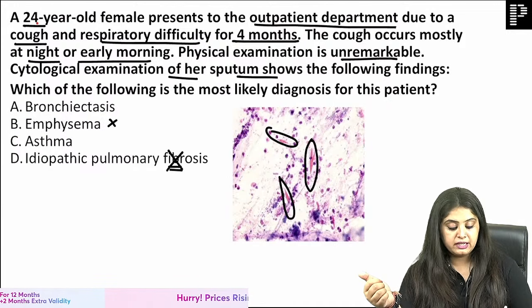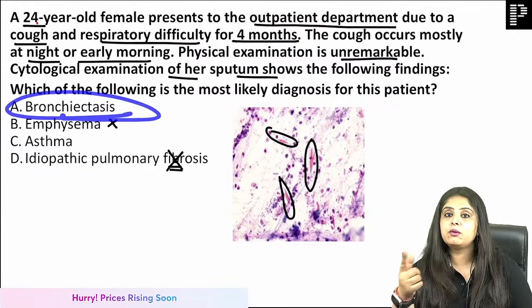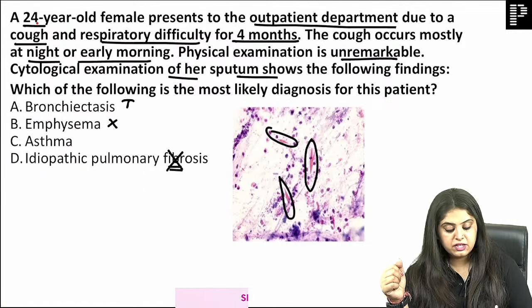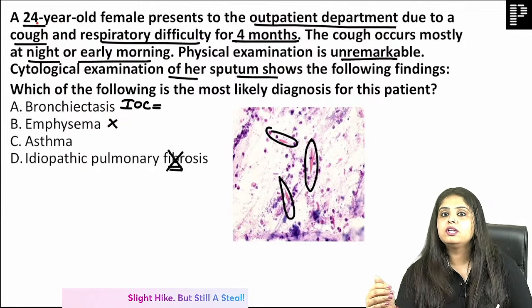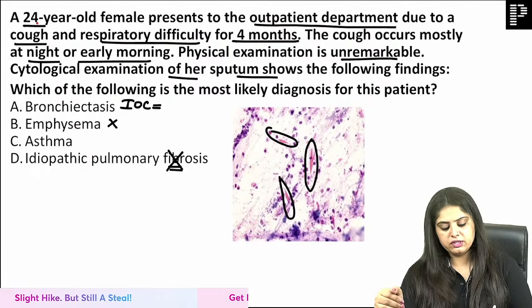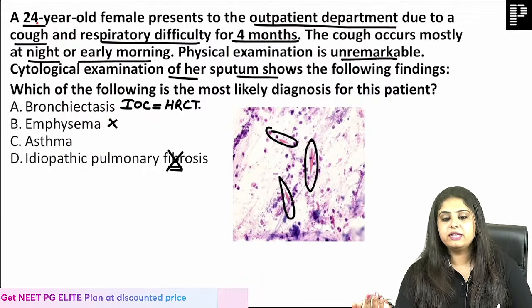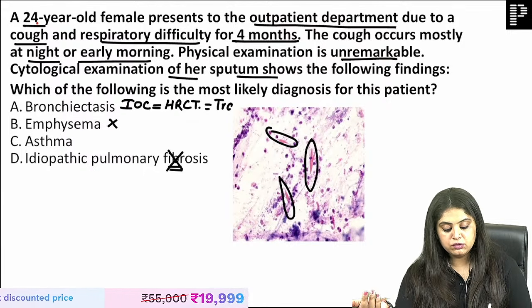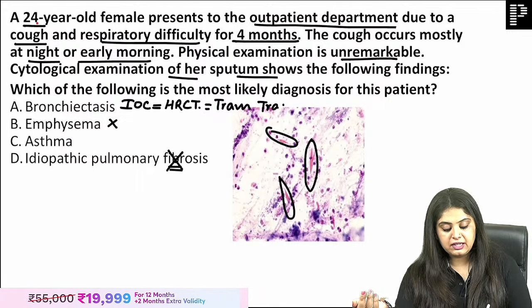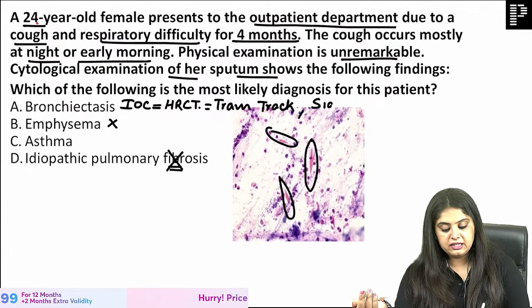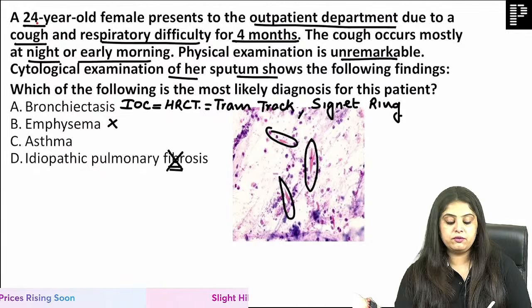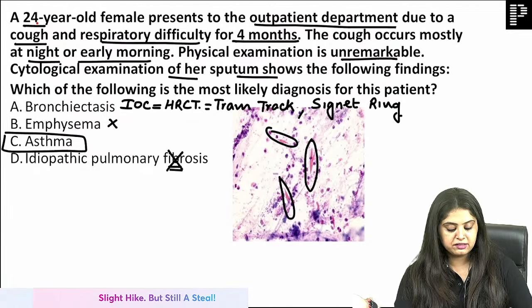Talking about bronchiectasis, yes, sputum can be there, but I want to ask you, is the investigation of choice for bronchiectasis a sputum examination, or is the investigation of choice going to be the HRCT? Ma'am, we know that. And in HRCT what appearance do you see in bronchiectasis? We see the tram track appearance and the signet ring appearance. All this I am telling you from other subject point of view. So here, even by ruling out, asthma as well.